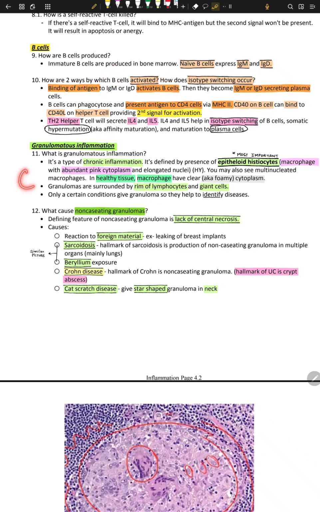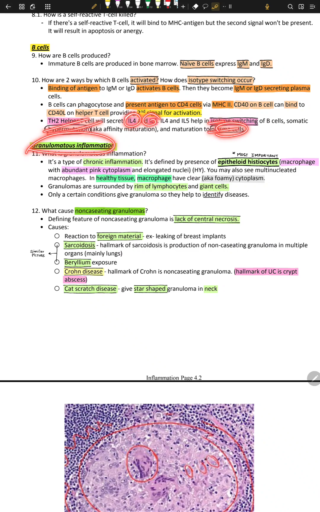If they are presenting to CD4, they will present by MHC2. If they are presenting CD8, they will present by MHC1. So what happens is that they need CD40L plus CD40. It binds, and then we have something called a second signal for activation. Th2 cells secrete IL4 and IL5. IL4 we need for IgG and IgA or E, and IL5 for the remaining Ig. So this is how the plasma cell matures via IL4 and IL5.